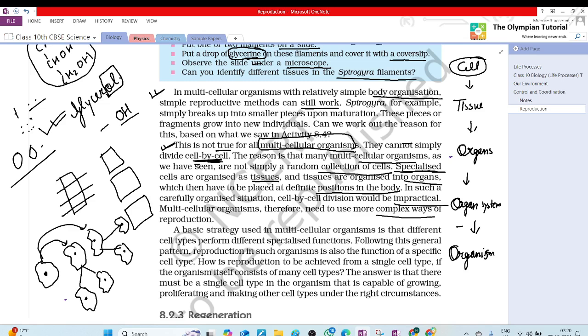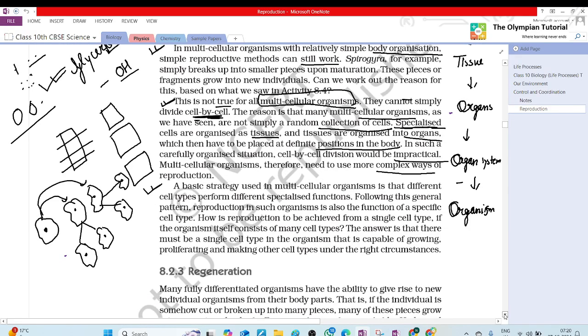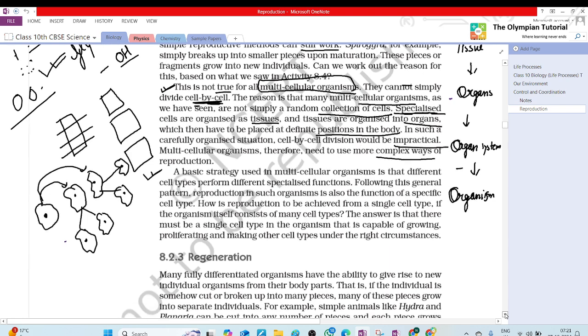Okay. Ayukta, now continue. A basic strategy used in multicellular organisms is that different cell types perform different specialized functions. Following this general pattern, reproduction in such organisms is also the function of a specific cell type.